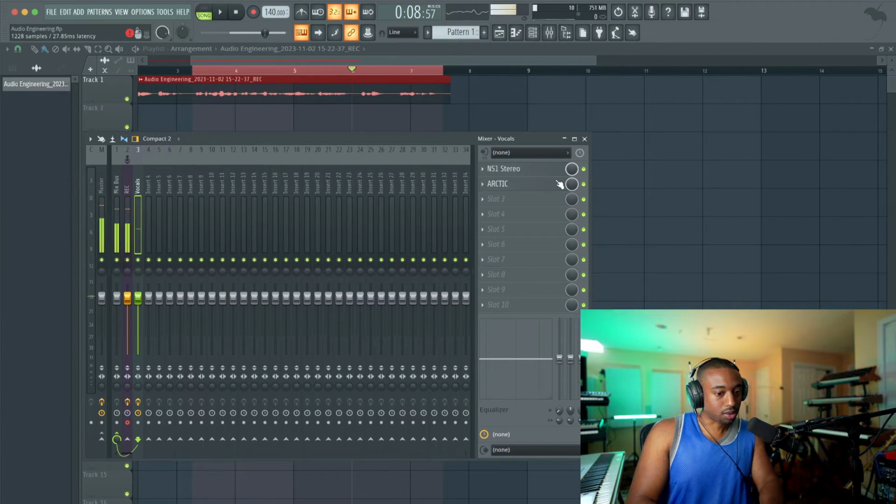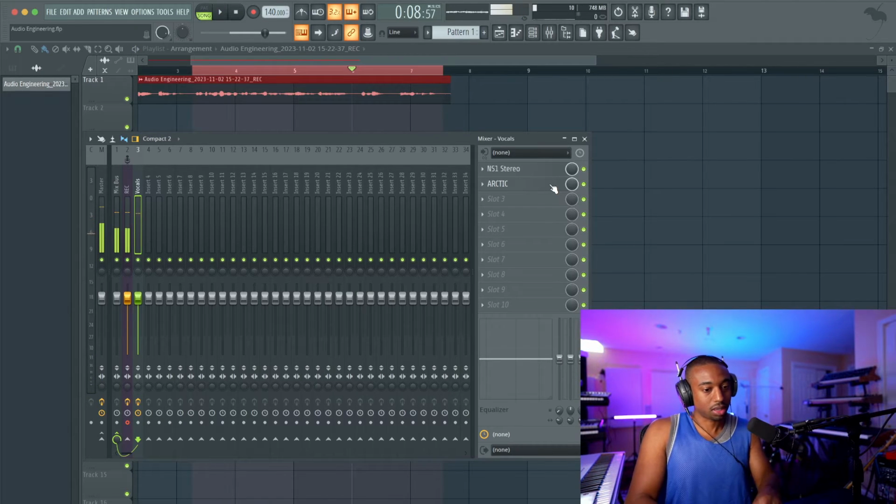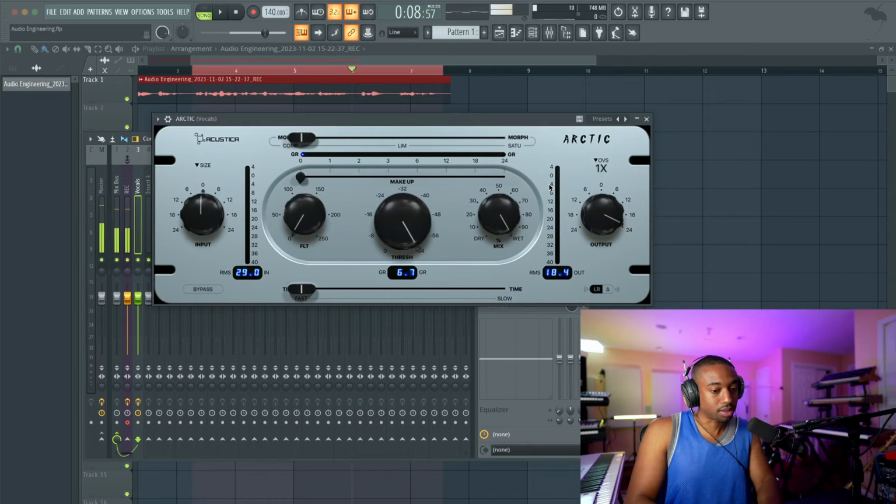Okay, now if I add the NS1, you don't hear the computer noise anymore. That's because I'm taking it out before I'm going into the compressor. So now you're going to start learning about the order of things. What happens if I switch the order of stuff?